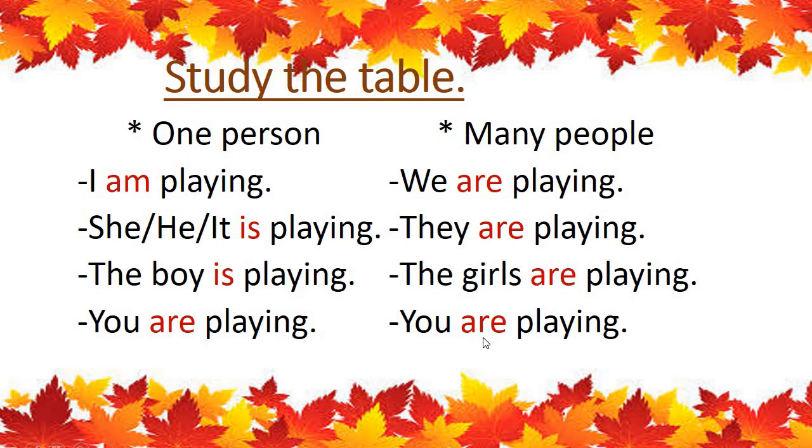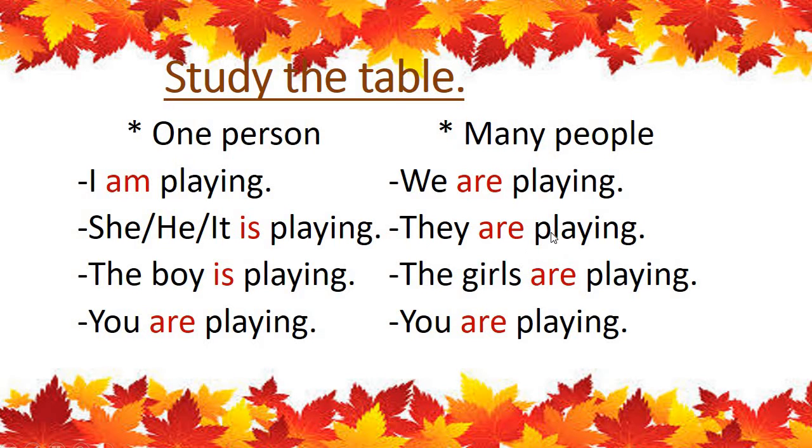You are playing. Okay, children, have you understood? See, read once again, so it will be helpful. One person, many persons. I am playing, we are playing. She is playing, he is playing, it is playing.